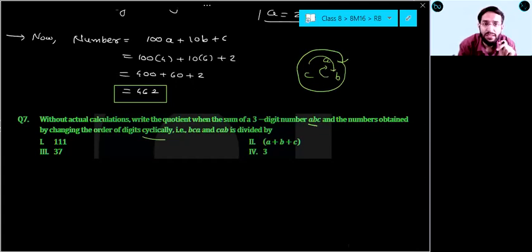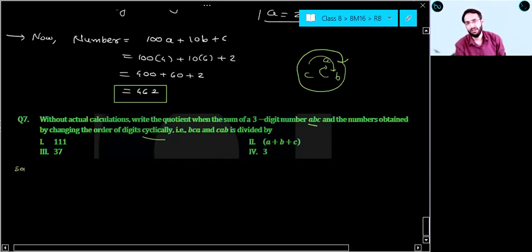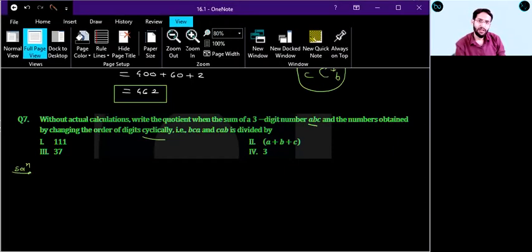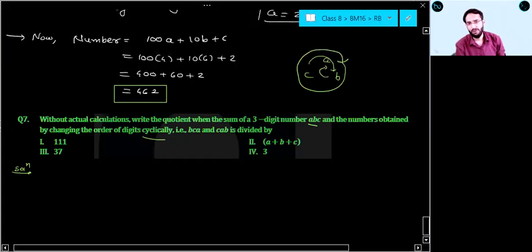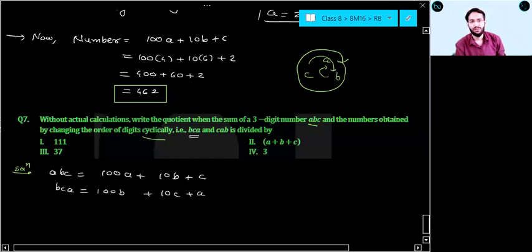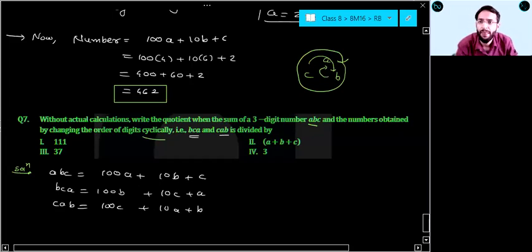You have to sum all these three numbers, ABC, BCA, CAB, and you have to tell me the quotient. See, everyone, I'm giving you one hint here. How can you write your 3-digit number ABC? What is the general form of ABC? Isn't it 100A plus 10B plus C, students? Right. What is the general form of BCA? 100B plus 10C plus A. What is the general form of CAB? 100C plus 10A plus B. Am I correct, everyone? Okay.